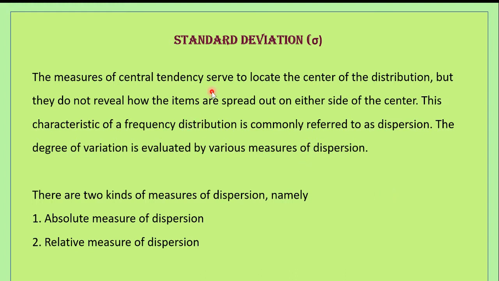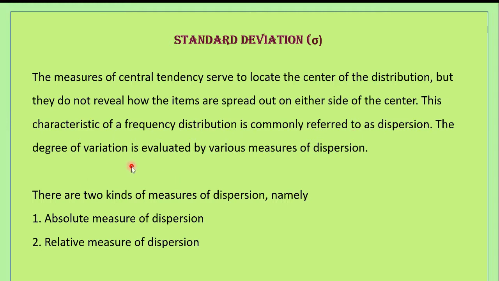The measures of central tendency serve to locate the center of the distribution. So by using the measure of central tendency, if a data is given, we will be able to find out the center value or the middlemost value. But it does not reveal how the items are spread out on either side of the center. So we do not know how the values are scattered on either side of the center. So this characteristic of frequency distribution is commonly referred to as dispersion. So the way in which the data is scattered on either side of the center is called dispersion.